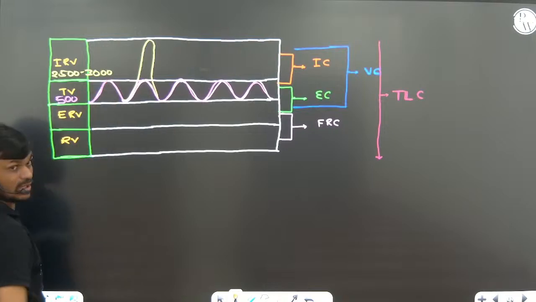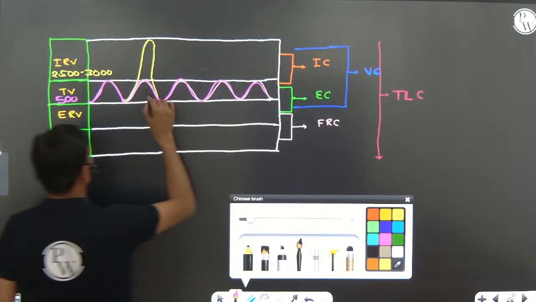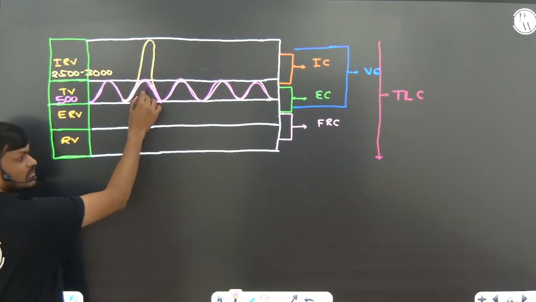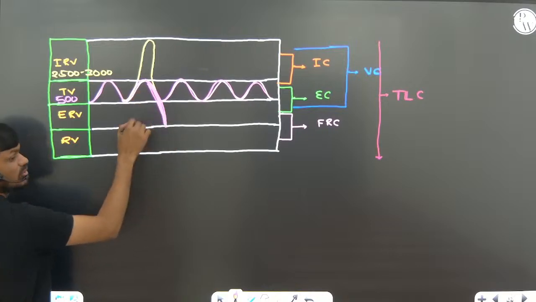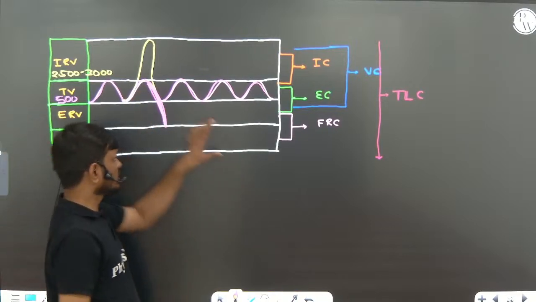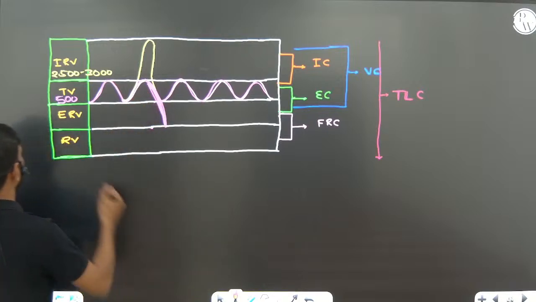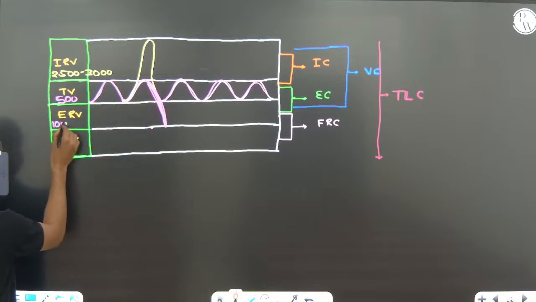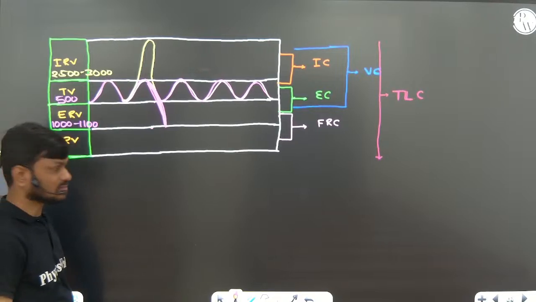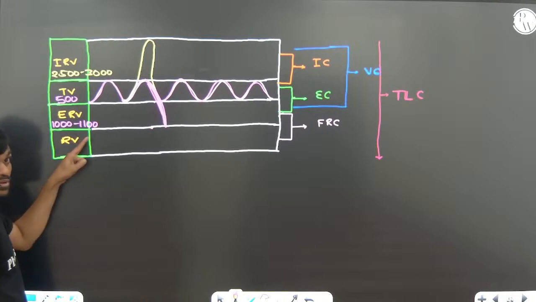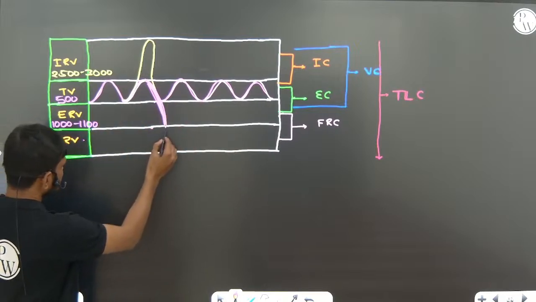Okay, so normally we are exhaling 500 ml, but by forcible expiration we can exhale this much amount of air. That is 1000 ml to 1100 ml, the expiratory reserve volume.